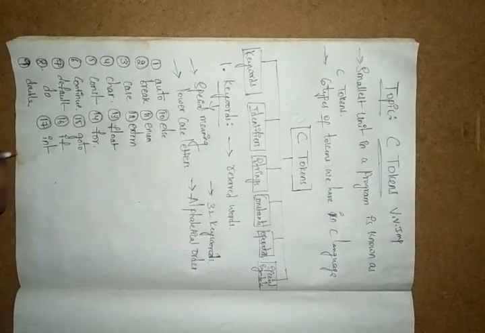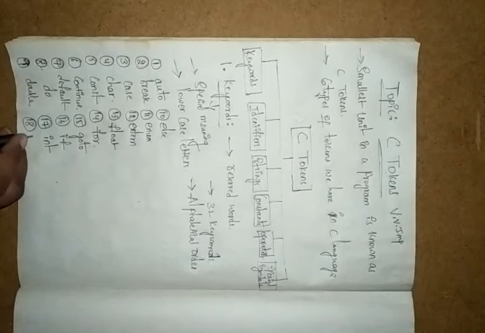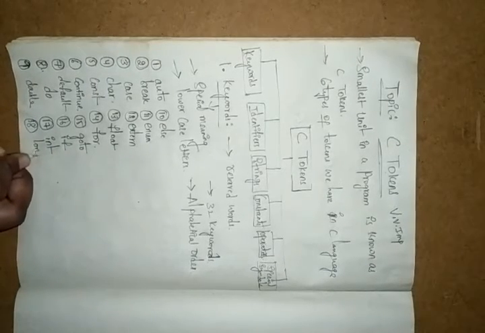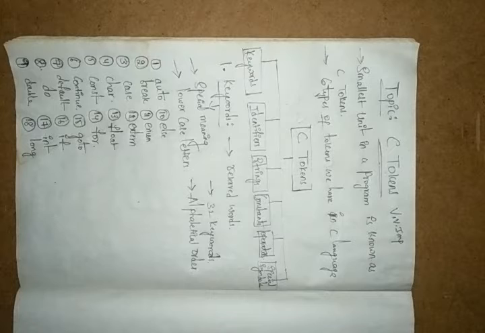And next we have the 18th one, which is long. It is also one type of double only, but here it is a type modifier which alters the meaning of the actual data type to a new type. It is also a double data type only, but it works for long values.